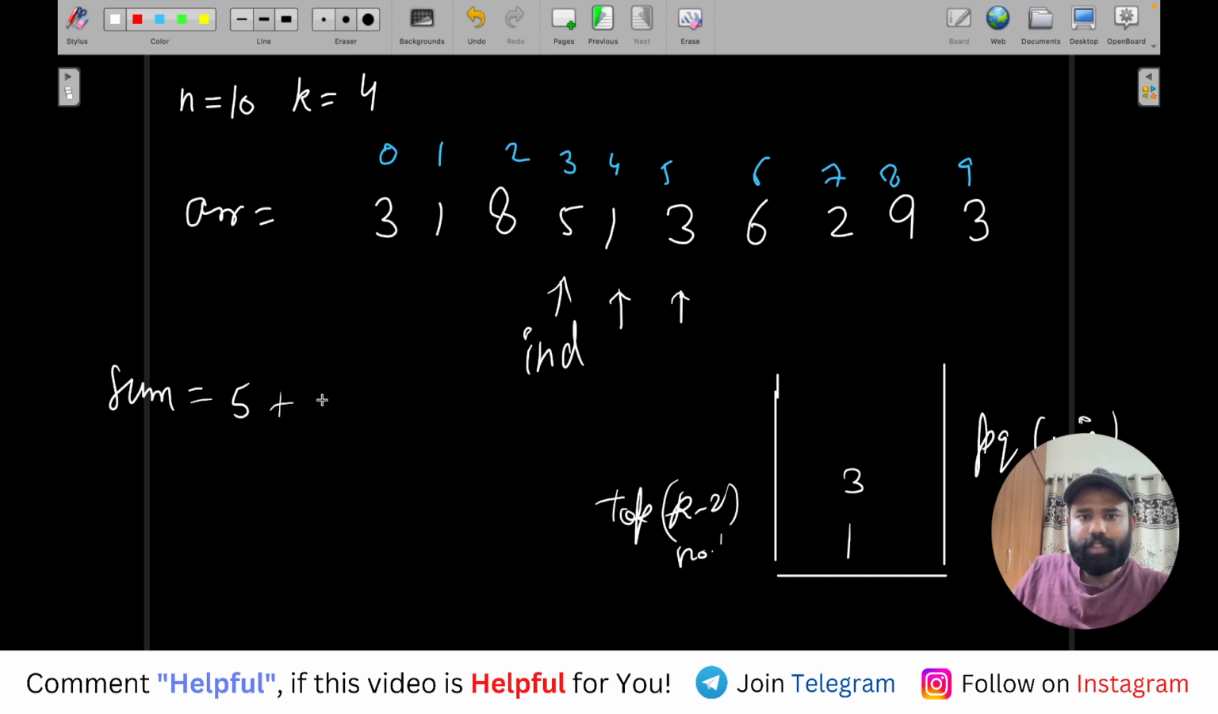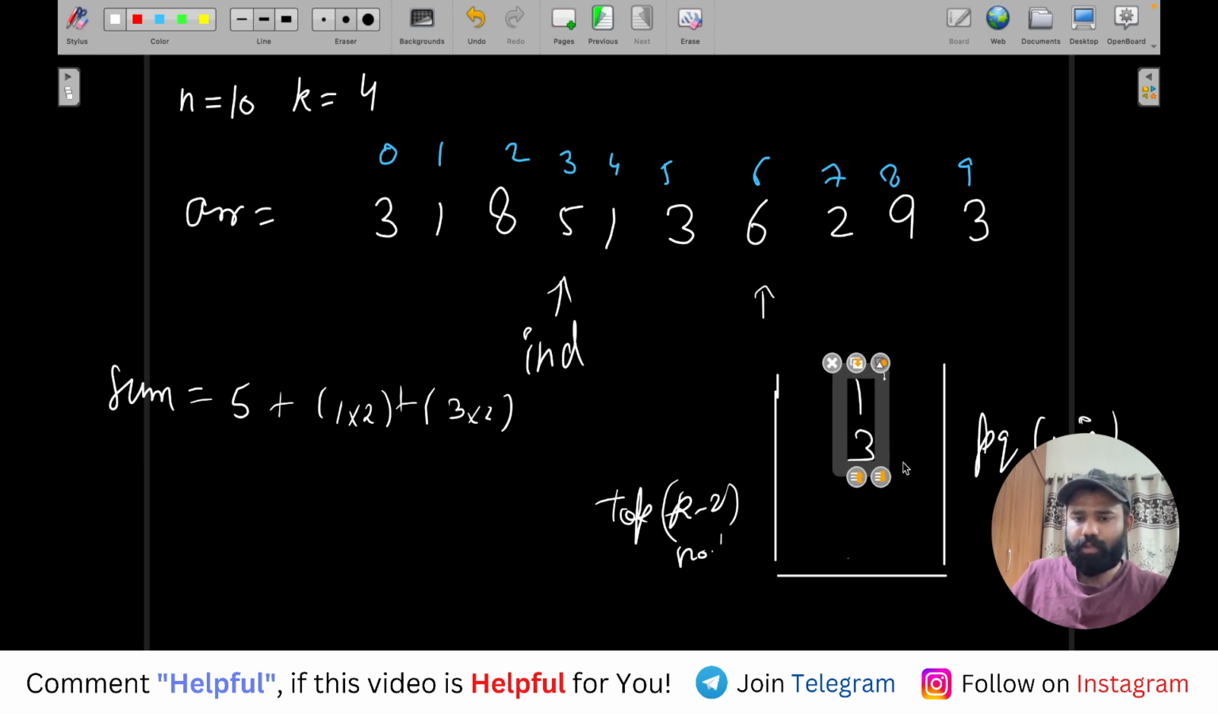So let's say this 1 into 2 will be added here, and then this 3 into 2 will be added, right? Amazing. So now there were only two, you inserted both of them here, so 1 and 3. Okay. Now see guys, when one more number comes which is 6, that 6 will be added below, and then this 6 into 2 will also be added.